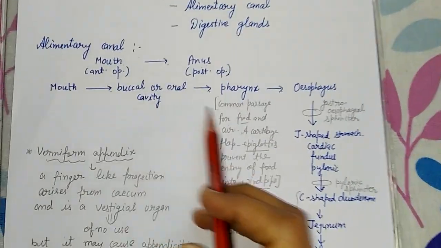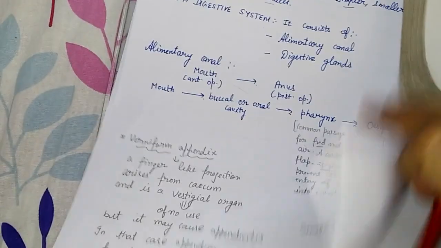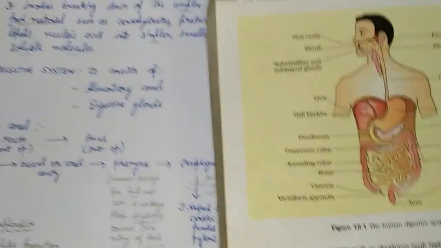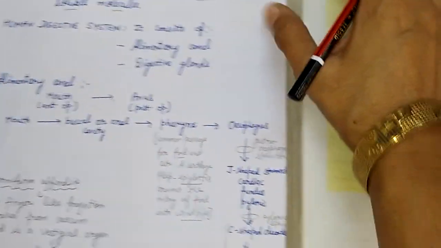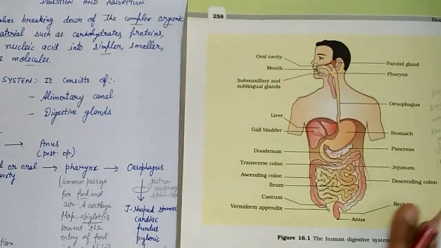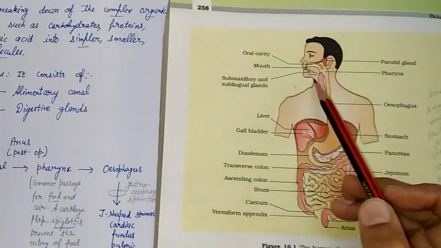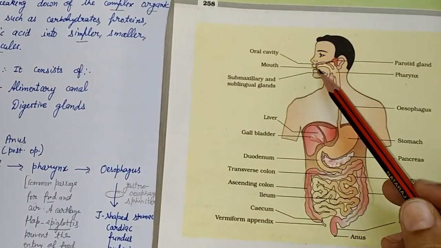Okay. So if we look at this, keep it with our notes as well as the diagram. Okay. So first we read from the diagram.